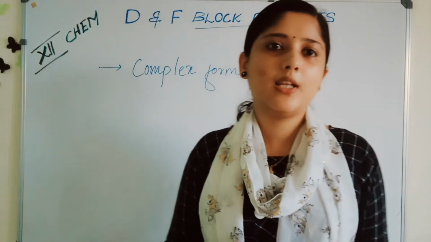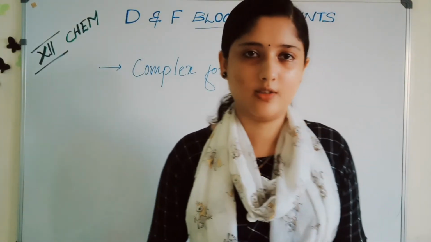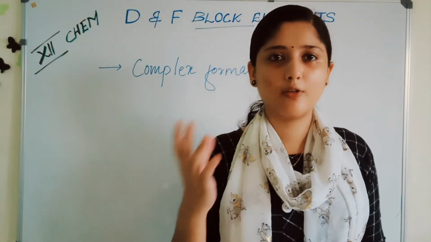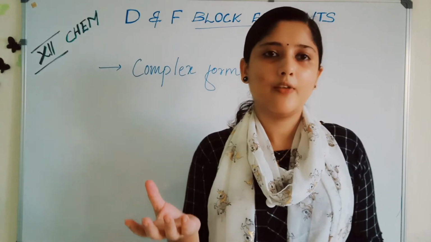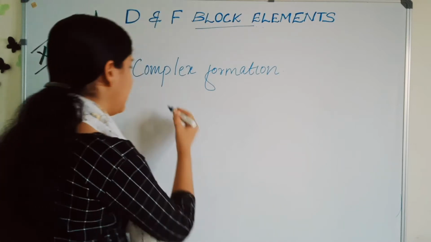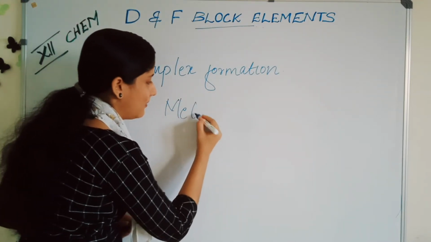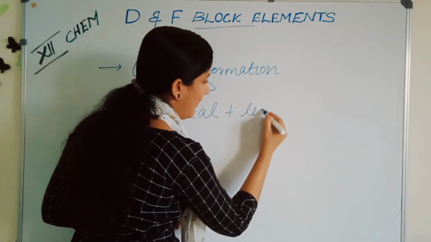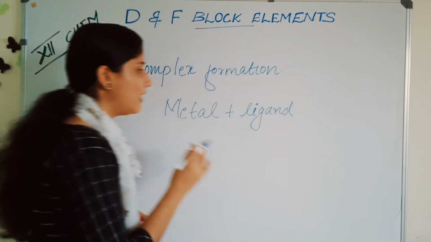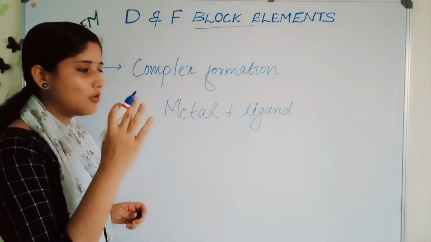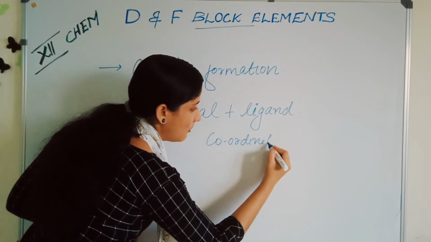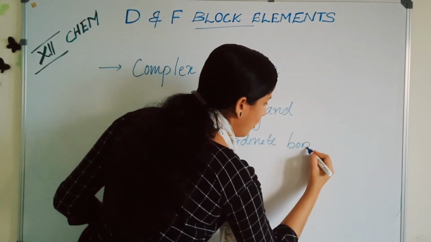The next important property that we are going to discuss is complex formation. Transition elements form many complexes. That is, the metal, when it combines with a ligand, forms coordination compounds. Metal plus ligand. They form coordinate bonds and form complexes.